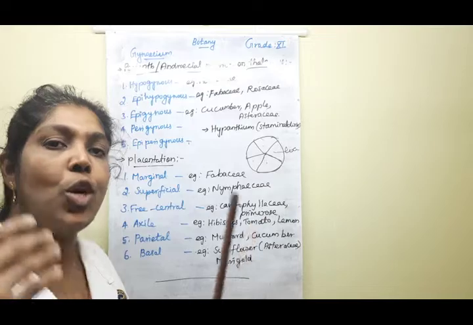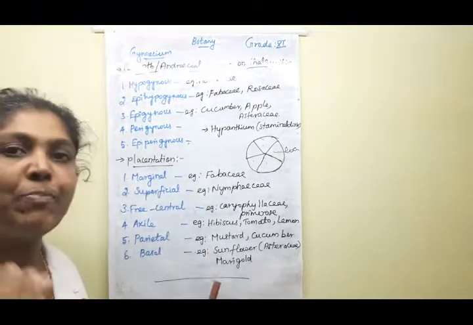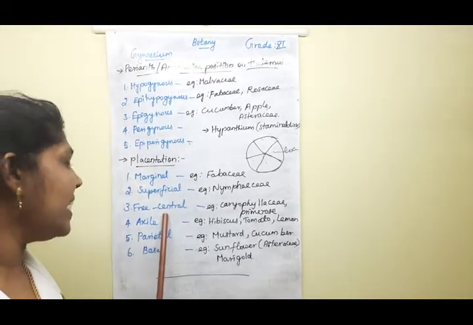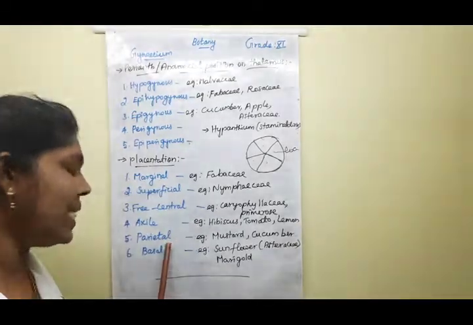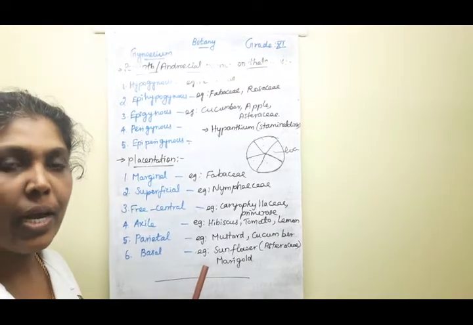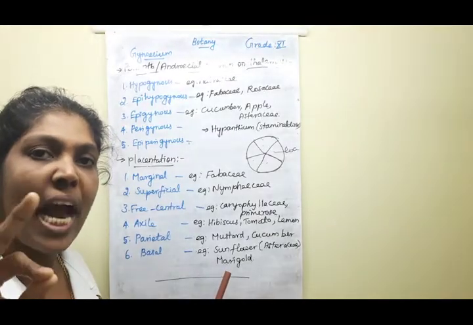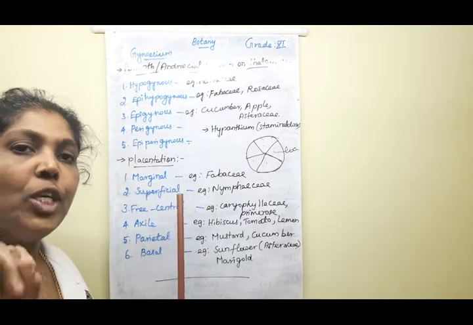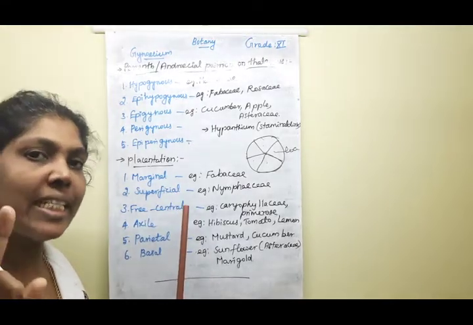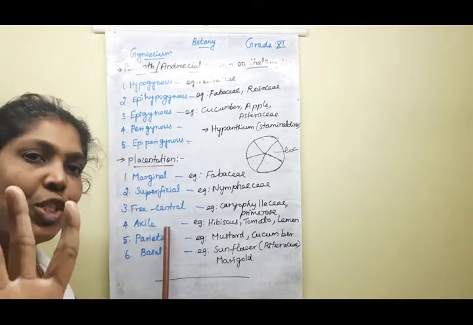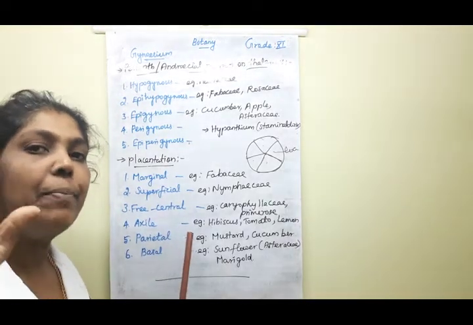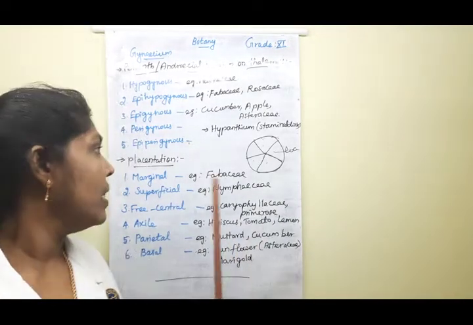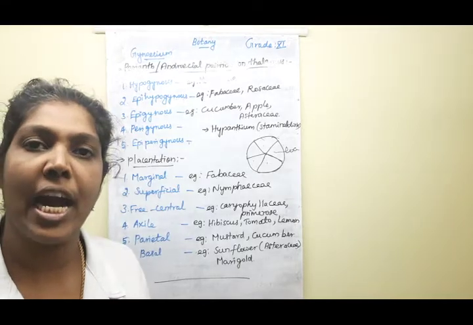Placentation comes under 6 subtypes, children. First one is marginal, then superficial, free central, axial, parietal and basal type. Very good. These are the 6 types of placentation found inside the ovary.